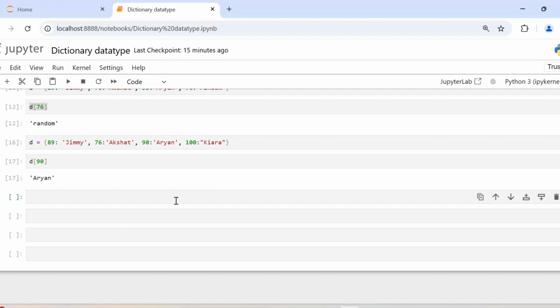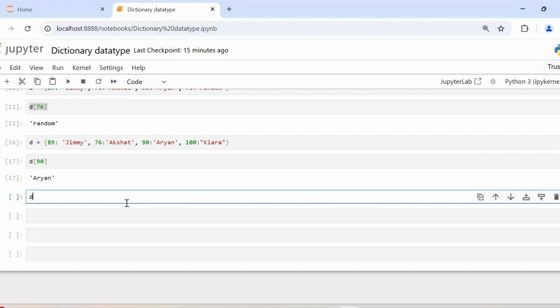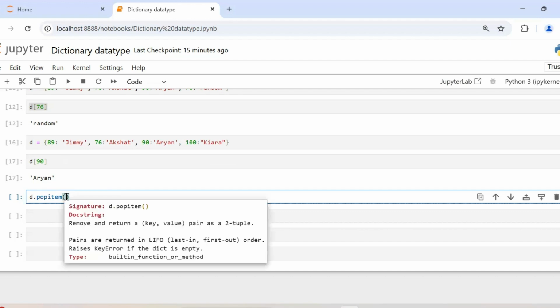Again, just like the other data types that we have discussed so far, the dictionary also has some inbuilt functions which are specifically for working with dictionaries. One such function is popitem. It doesn't take any input or arguments.